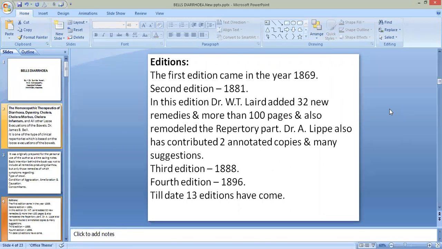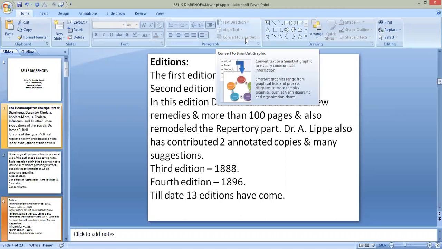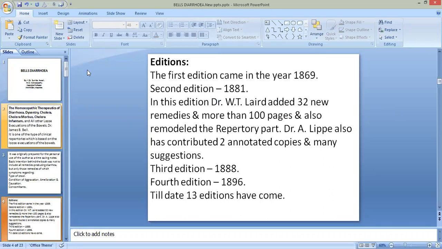Then the fourth edition, which was published in 1896, had only a few changes from the third edition. There were very few changes.